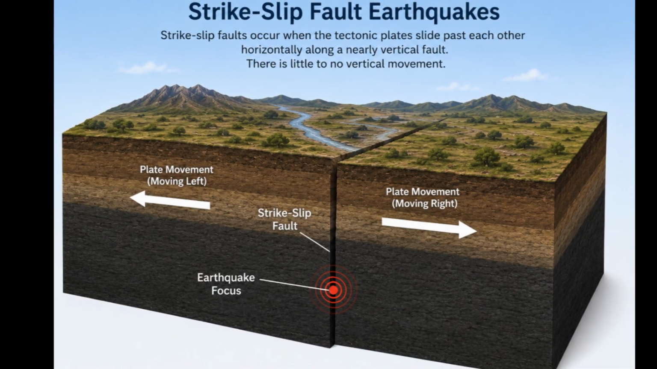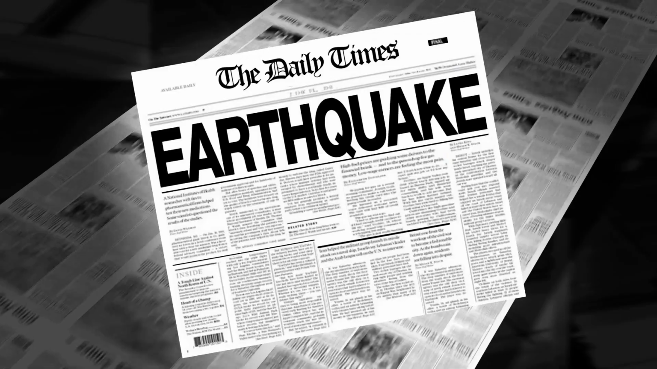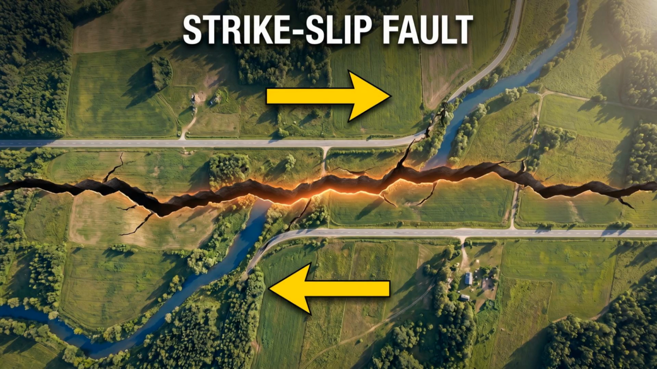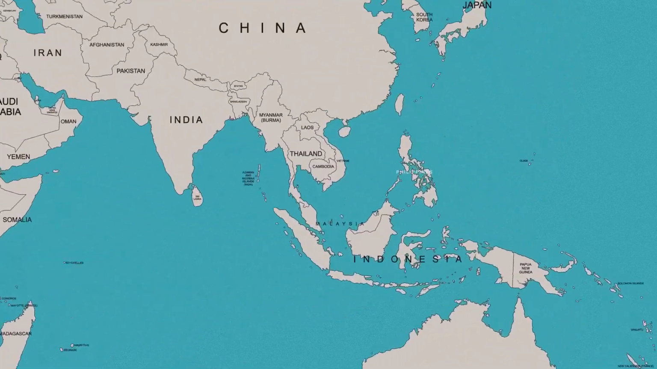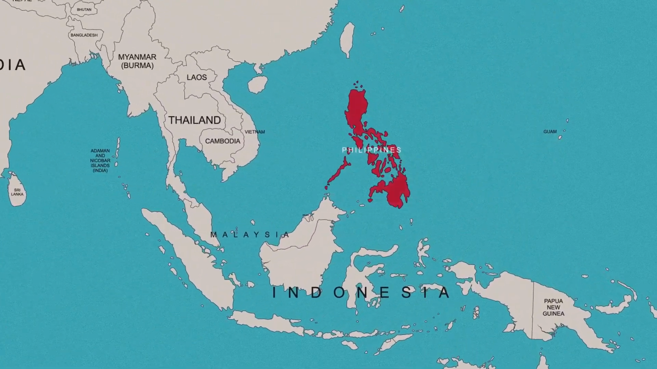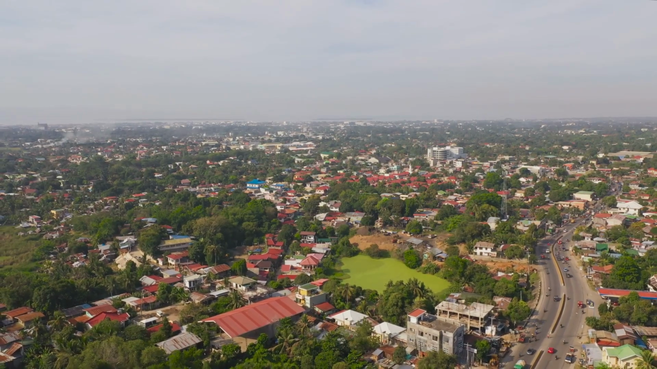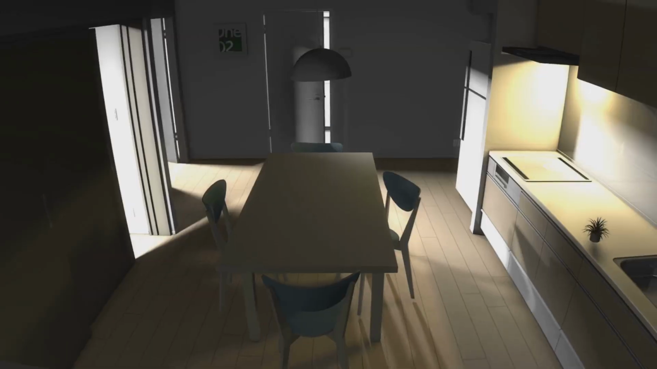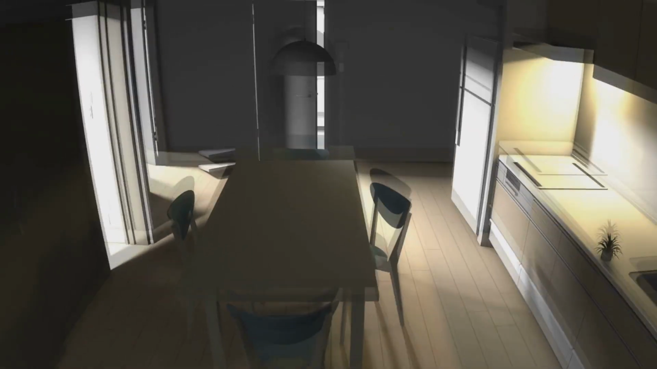Type 3. Strike-slip fault earthquakes. This type of earthquake occurs when two blocks of the Earth's crust slide horizontally past each other. Think of rubbing your hands together in opposite directions. The movement is mostly sideways rather than up or down. Examples include the famous San Andreas Fault in California and the West Valley Fault in the Philippines. Strike-slip earthquakes are especially dangerous because they often occur directly beneath populated areas. They produce violent ground shaking capable of collapsing buildings, roads, bridges, and utilities.